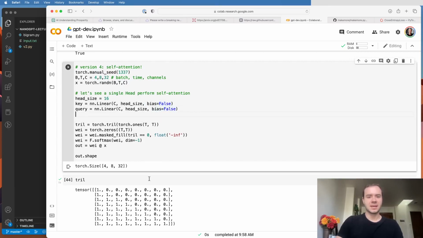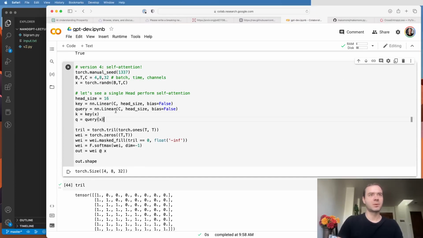And now let me produce a K and Q by forwarding these modules on x. So the size of this will now become B by T by 16, because that is the head size, and the same here, B by T by 16.